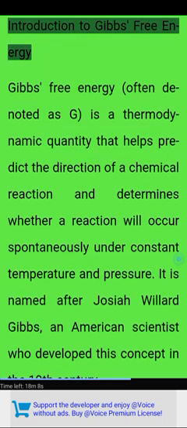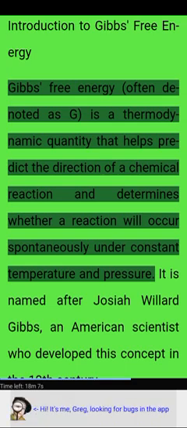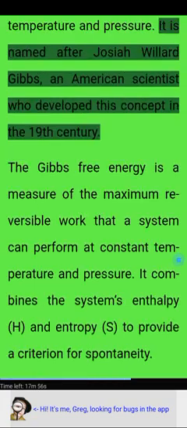Introduction to Gibbs' free energy. Gibbs' free energy, often denoted as G, is a thermodynamic quantity that helps predict the direction of a chemical reaction and determines whether a reaction will occur spontaneously under constant temperature and pressure. It is named after Josiah Willard Gibbs, an American scientist who developed this concept in the 19th century.